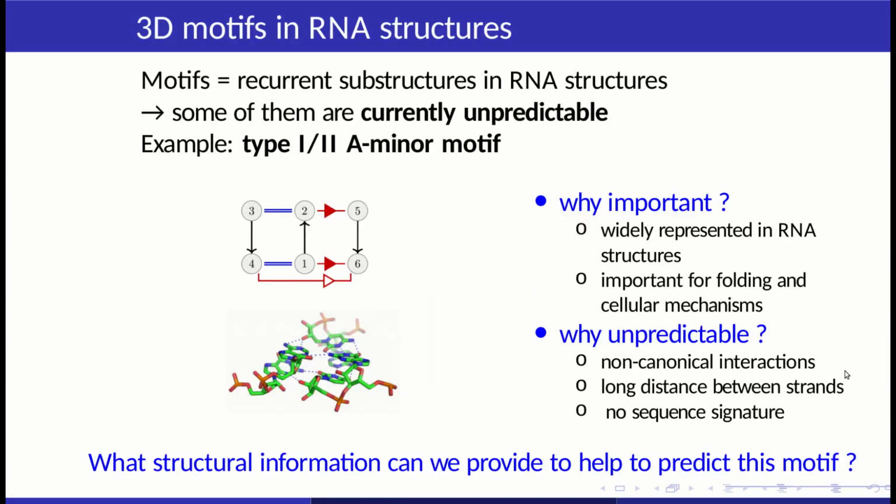Some recurrent substructures appearing frequently in RNA structures, called motifs, remain unpredictable. This is the case of the type 1,2 A-minor motif, which is an important and widely represented 3D motif. It connects a loop of secondary structure to a helix through non-canonical interactions. We will focus on this motif in our study, particularly on finding what other structural information we could provide to help predict this motif.